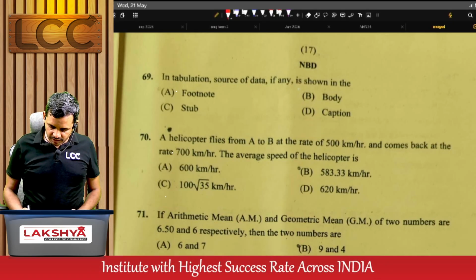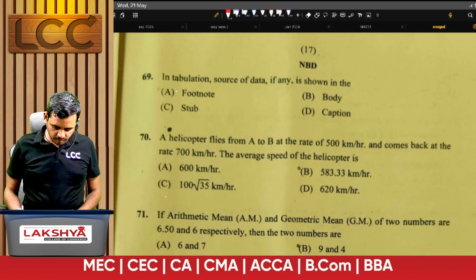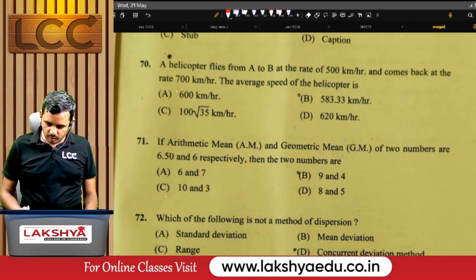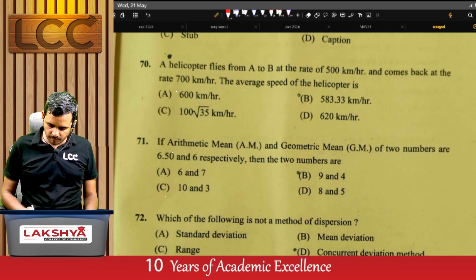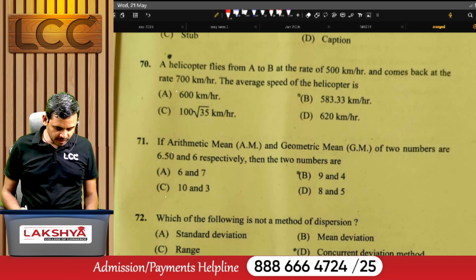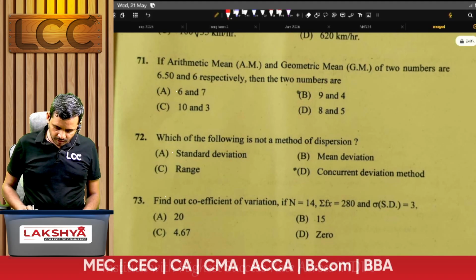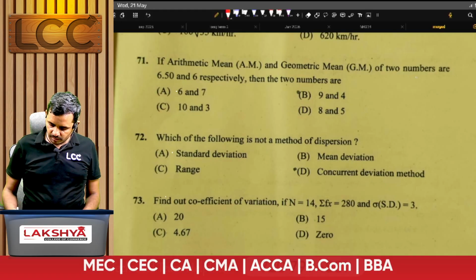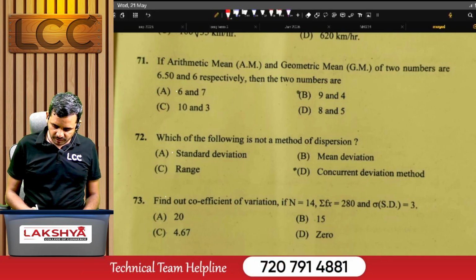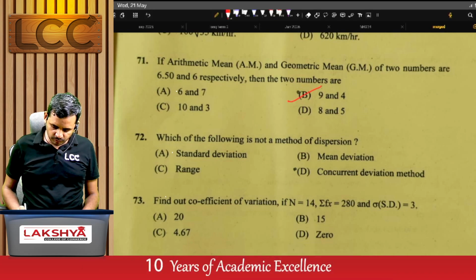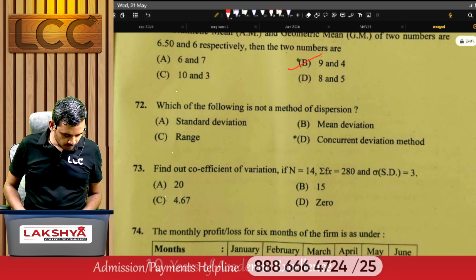Next, problem number 69. In a tabulation, the source of the data, if any, is shown in the footnote. A helicopter flies from A to B at a rate of 500 km per hour and comes back at a rate of 700 km per hour. The average speed of the helicopter is option B, 583.33. If the arithmetic mean and geometric mean of two numbers are 6.5 and 6 respectively, then the two numbers are 9 and 4. The right answer is option B.